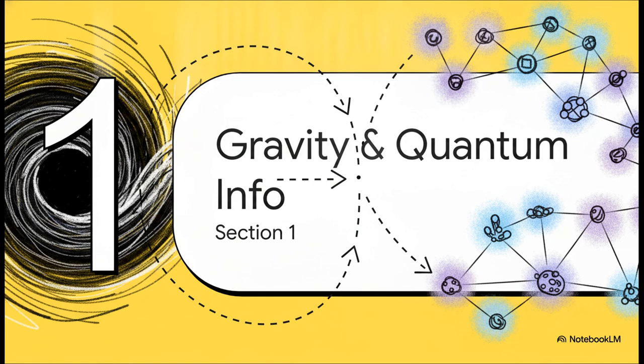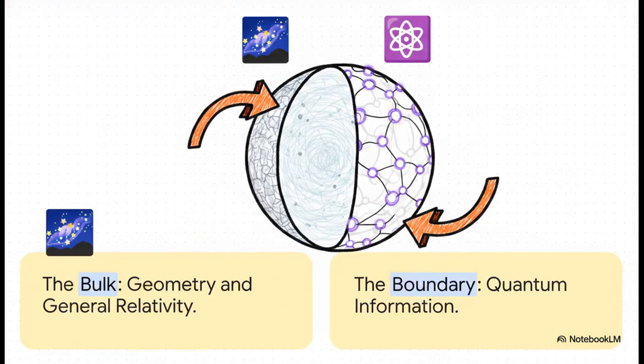We need to set the stage here and understand exactly why physicists are so driven to merge these two distinct frameworks in the first place. It really comes down to finding a language that translates physical scattering in space into the language of quantum entanglement. Think of these as two separate islands we're desperately trying to connect. On one side, you have the bulk. This is the geometrical space where gravity operates, totally governed by general relativity.